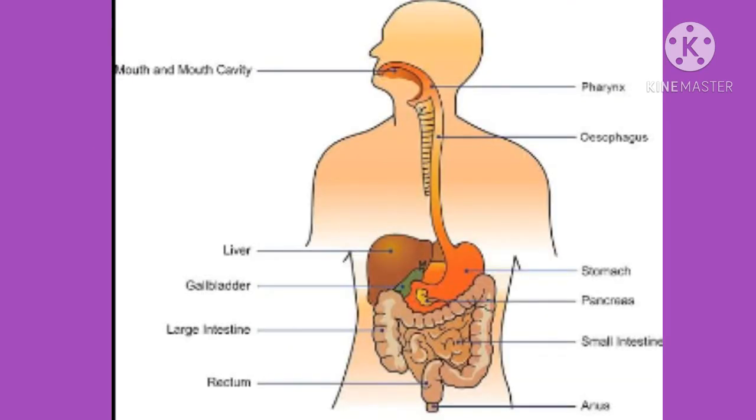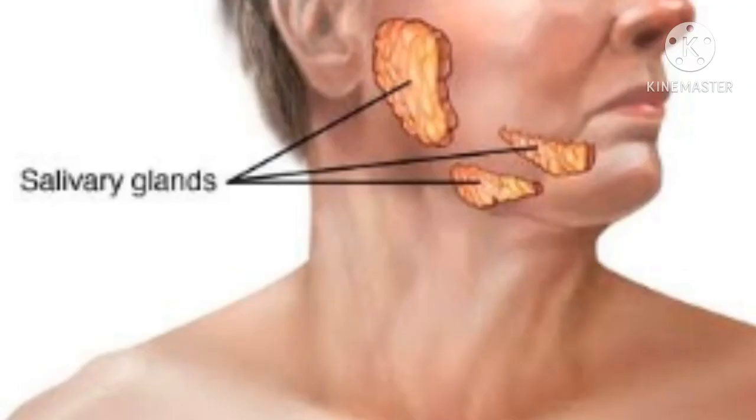Digestive system. We'll study about the different organs taking part in digestion of food. Mouth. Digestion of food begins in the mouth. Food is chewed with the help of teeth into very small pieces. Salivary glands.